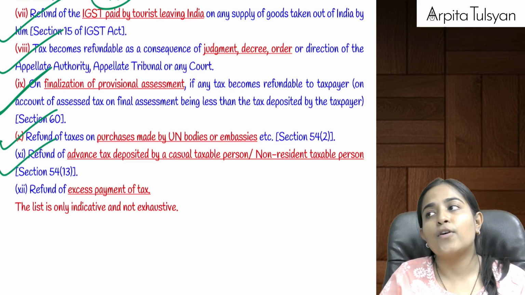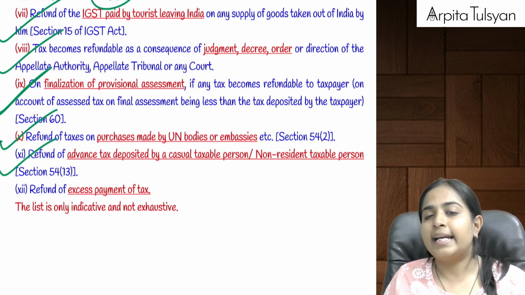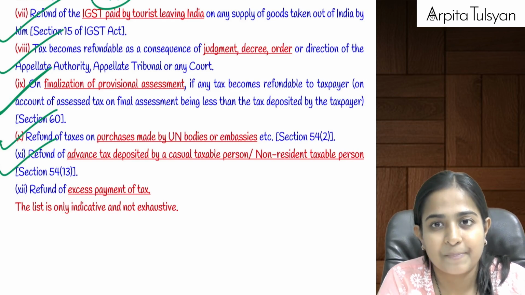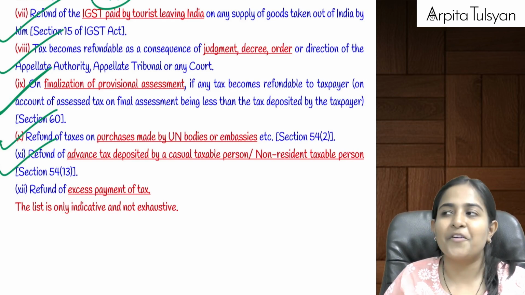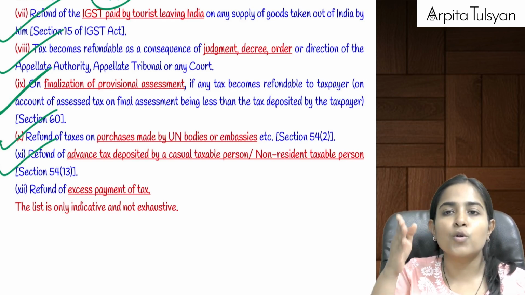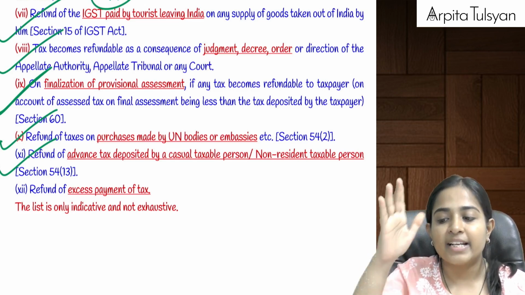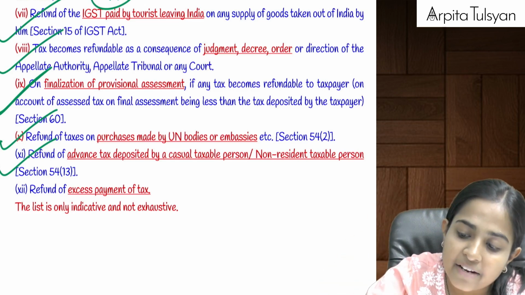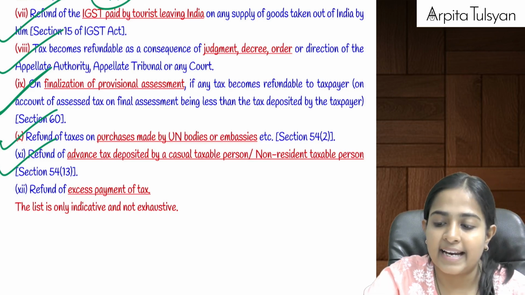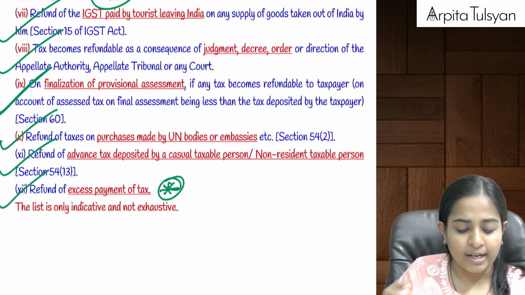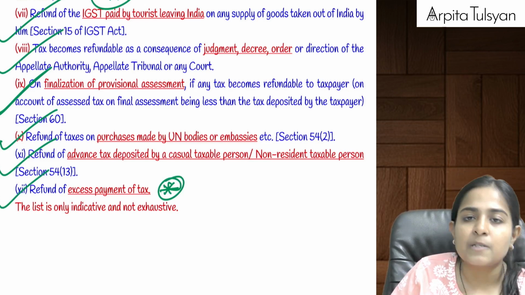Then in case of CTP and NRTP, do you recollect at the time of registration they were required to pay some estimated advance tax? Yes, advance tax under GST they were required to pay. So now when their business is over and they are filing their last return, closing everything, if there is any tax refundable, they are eligible to get a refund of the same. And the last one is a miscellaneous point, that is refund of excess payment of taxes.